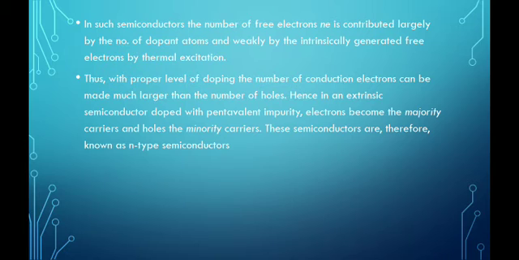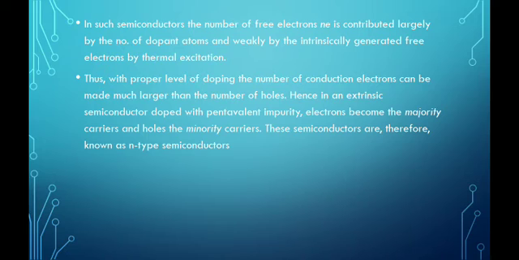In such semiconductors, the number of free electrons is contributed largely by the number of dopant atoms and weakly by the intrinsically generated free electrons by thermal excitation. With a proper level of doping, the number of conduction electrons can be made much larger than the number of holes.